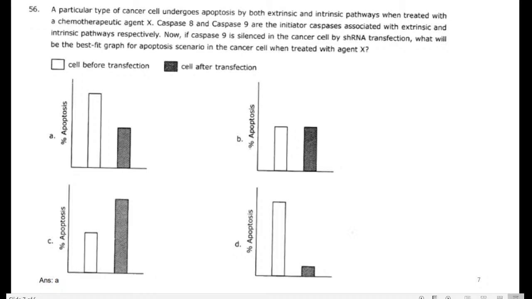Caspase 9 in active mode activates the intrinsic pathway and it stimulates apoptosis in the cell. So here they are transfected with shRNA against caspase 9, so there is a lack of apoptosis. Whereas with caspase 9 and caspase 8 in active mode, there is a higher apoptosis. Very easy method, easiest question. Just understand and we want to answer it.